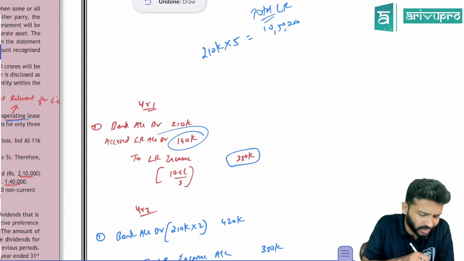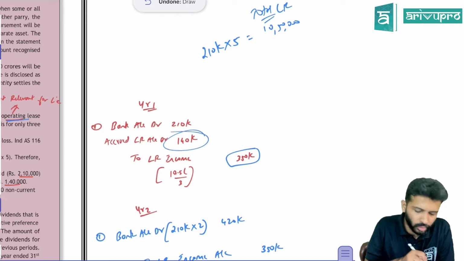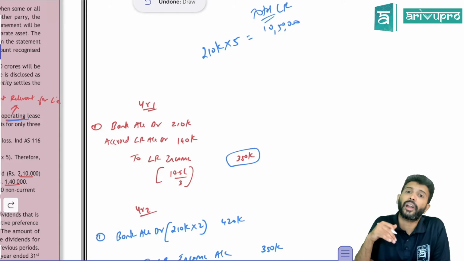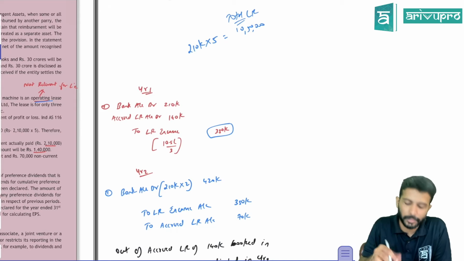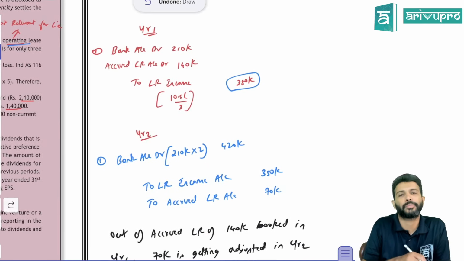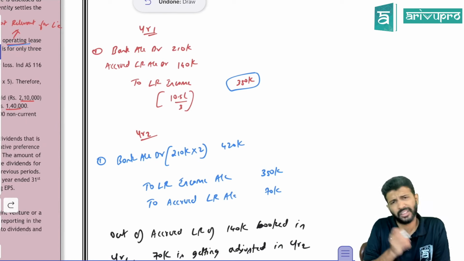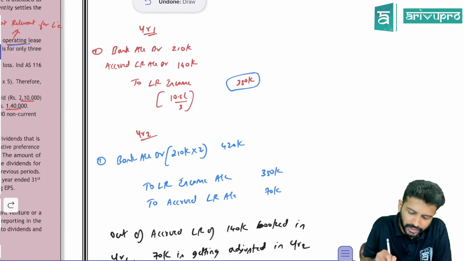That means you will account it as accrued income. So accrued lease rental, you account it as 1,40,000. Okay, next year what will it be? Next year, the lessor will receive 2 payments for year 2, 2,10,000 each. So bank account will be debited 4,20,000. But lease rental income every year will be 3,50,000 only. 420 is debited, 350 is credited.